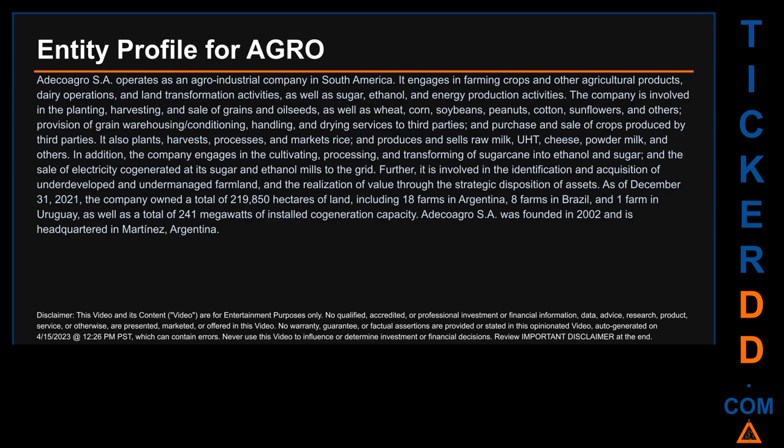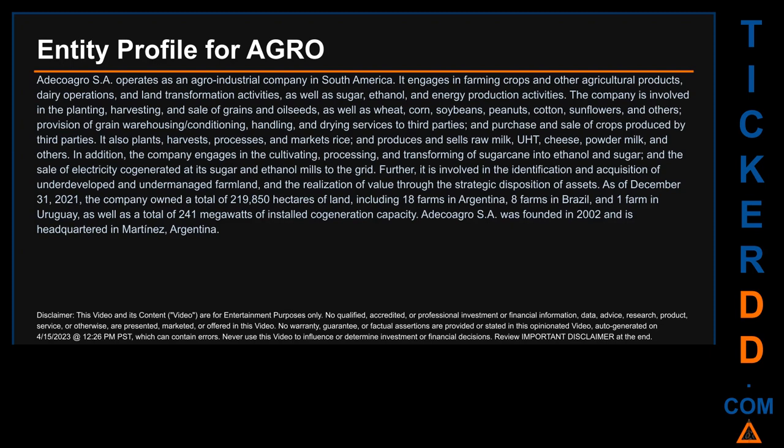Provision of grain warehousing, conditioning, handling, and drying services to third parties, and purchase and sale of crops produced by third parties. It also plants, harvests, processes, and markets rice, and produces and sells raw milk, UHT, cheese, powder milk, and others. In addition, the company engages in the cultivating, processing, and transforming of sugarcane into ethanol and sugar, and the sale of electricity co-generated at its sugar and ethanol mills to the grid. Further, it is involved in the identification and acquisition of underdeveloped and undermanaged farmland, and the realization of value through the strategic disposition of assets.